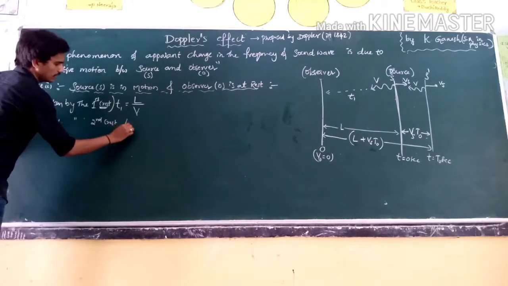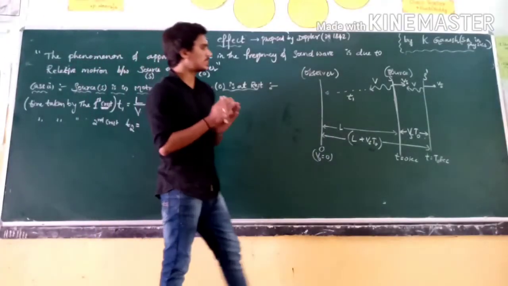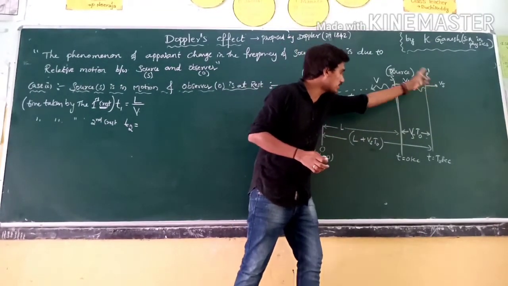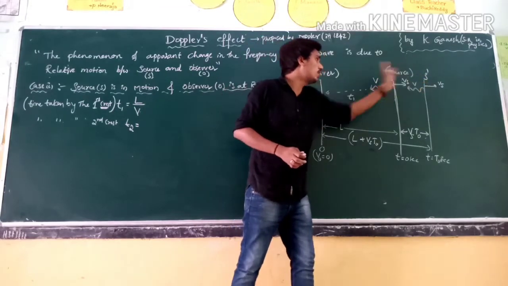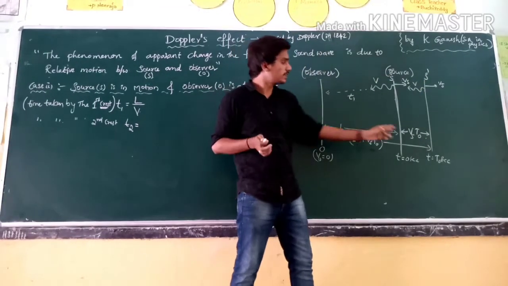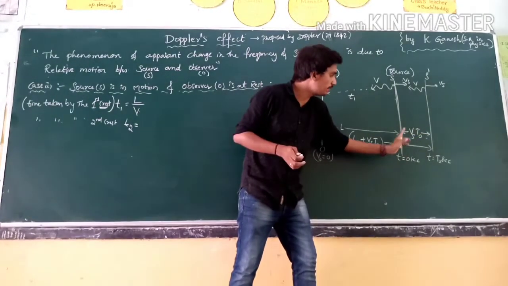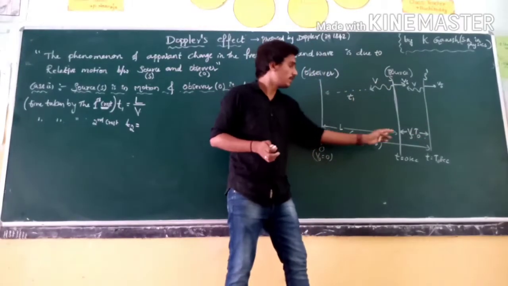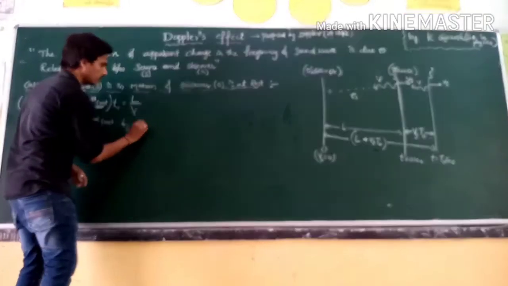The second crest travels from s dash to the observer. Initially the crest moves from the first position to here, and from there to s dash it takes time t naught.